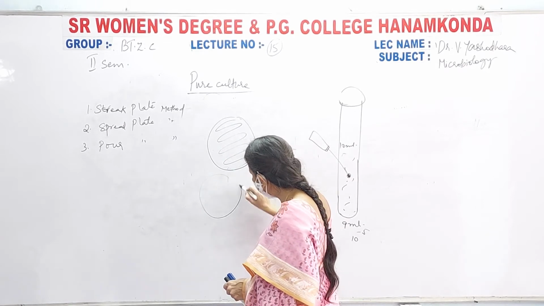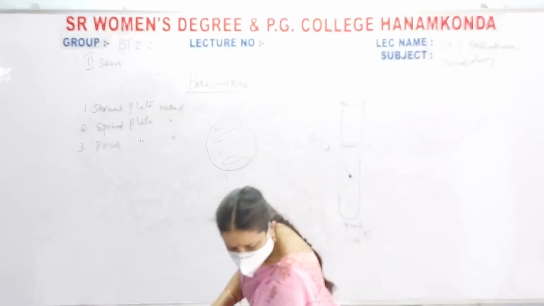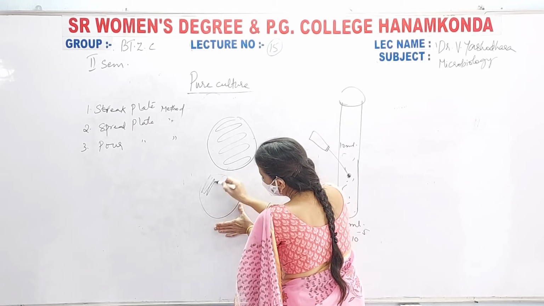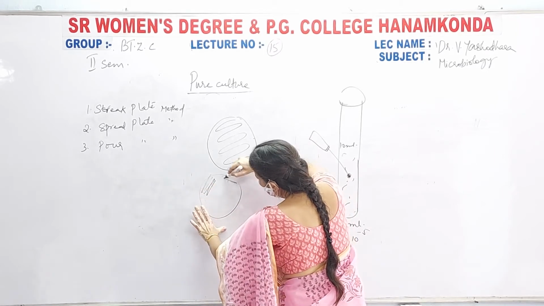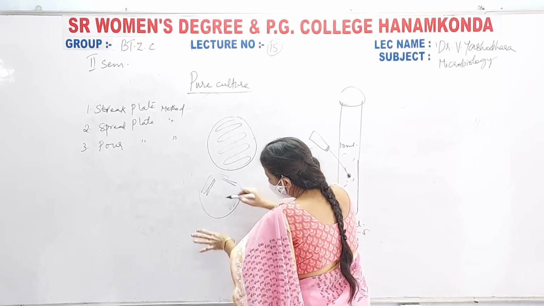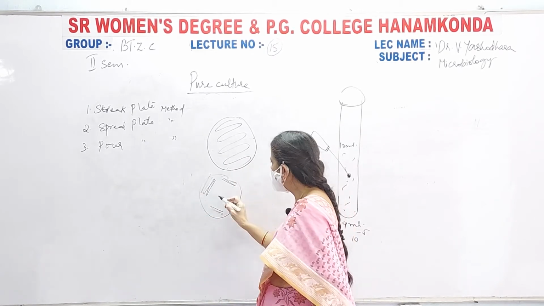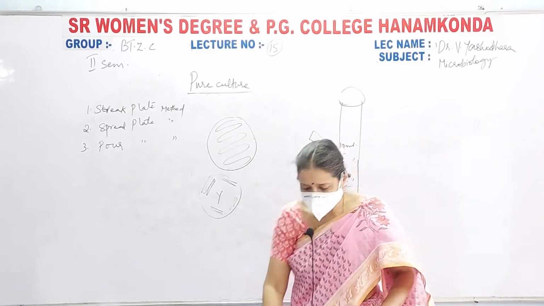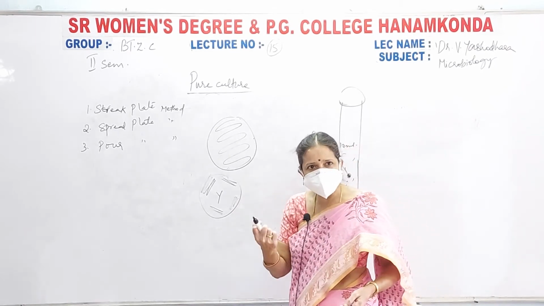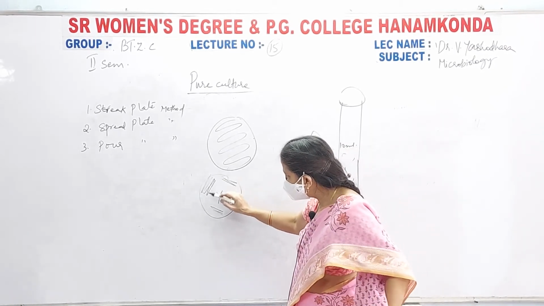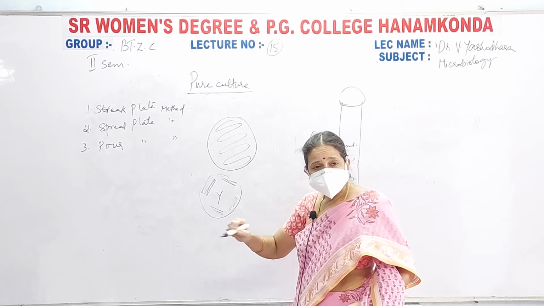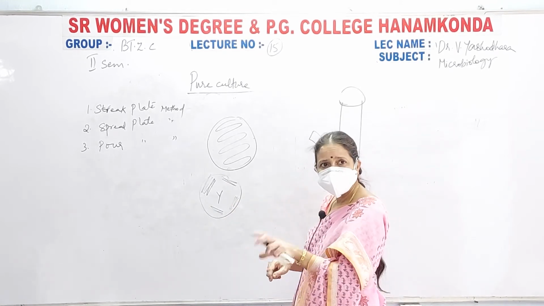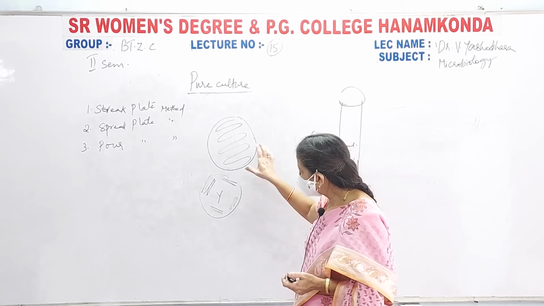Next, there is another technique. Catch hold of the petri plate, and on this side you simply draw like this. Next, rotate the petri plate and draw here. Then rotate the plate and draw here, rotate again and draw here. My name is Yashodhara, so I am writing Y with the loop, without scooping it, just like ice cream scooping, you are not lifting this medium. Very gently and delicately you have to draw it. I take one loopful and draw it without lifting the loop, rotating the petri plate.